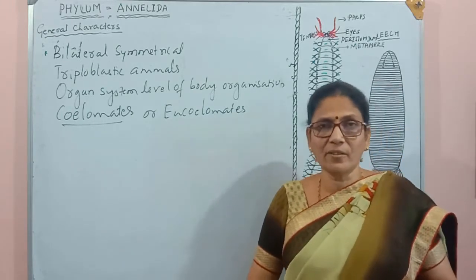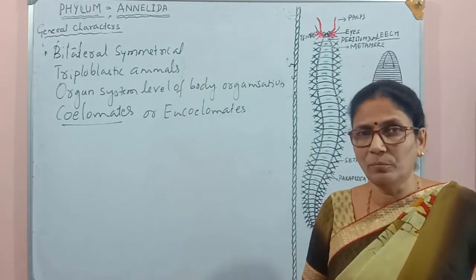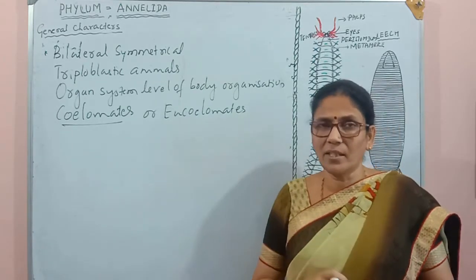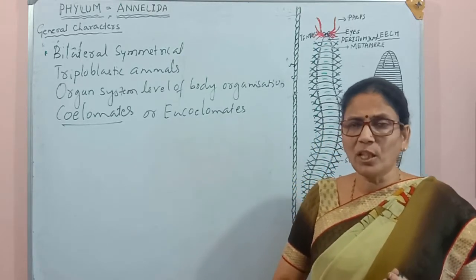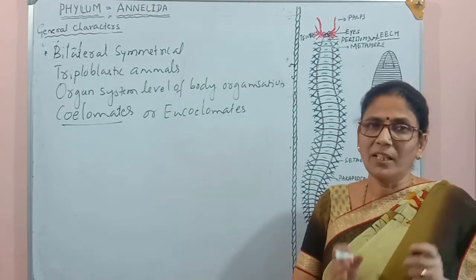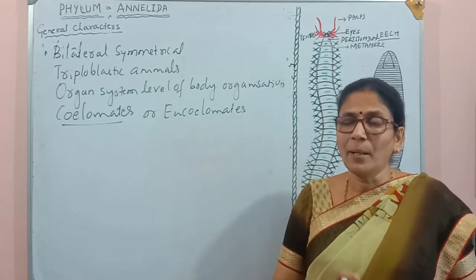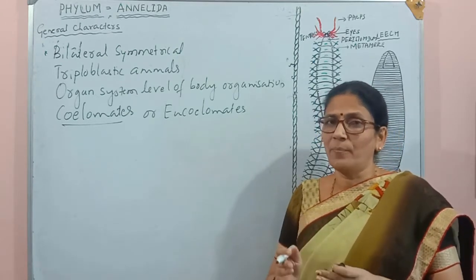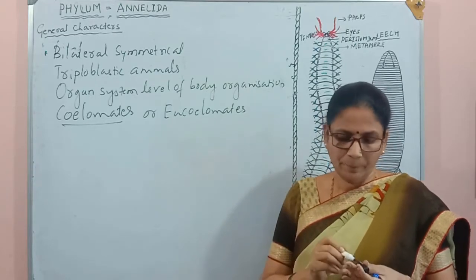We have already discussed two types of coeloms, acoelom and pseudocoelom, and here we are discussing the eucoelom. Coelom means cavity. Whether it is a false cavity or true cavity is decided by the presence or absence of a cavity and the presence of the mesoderm layer.